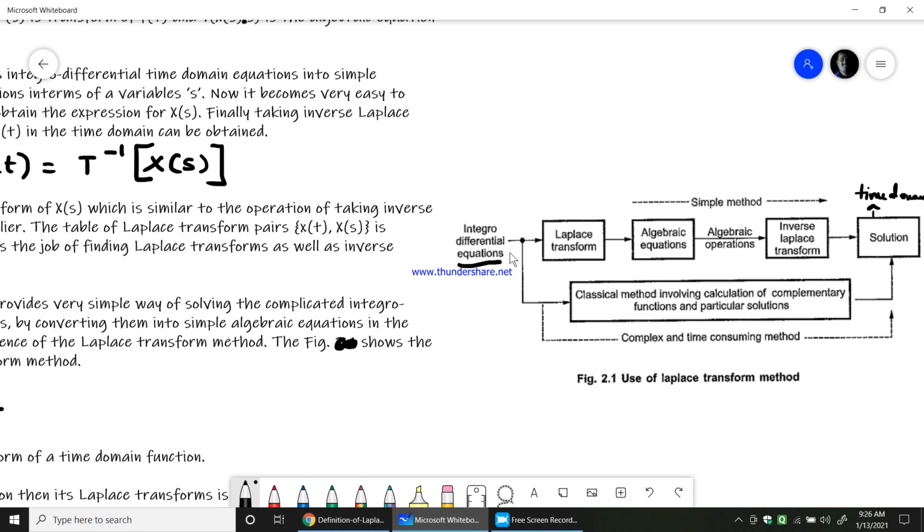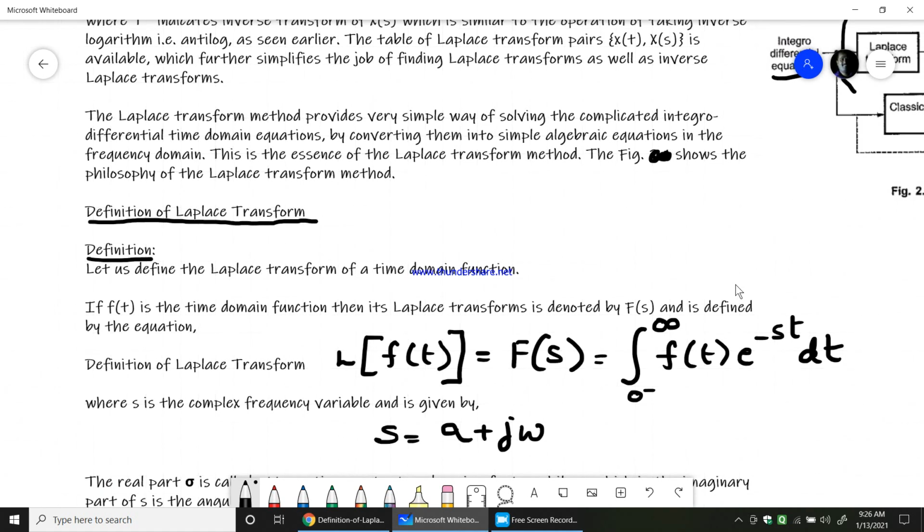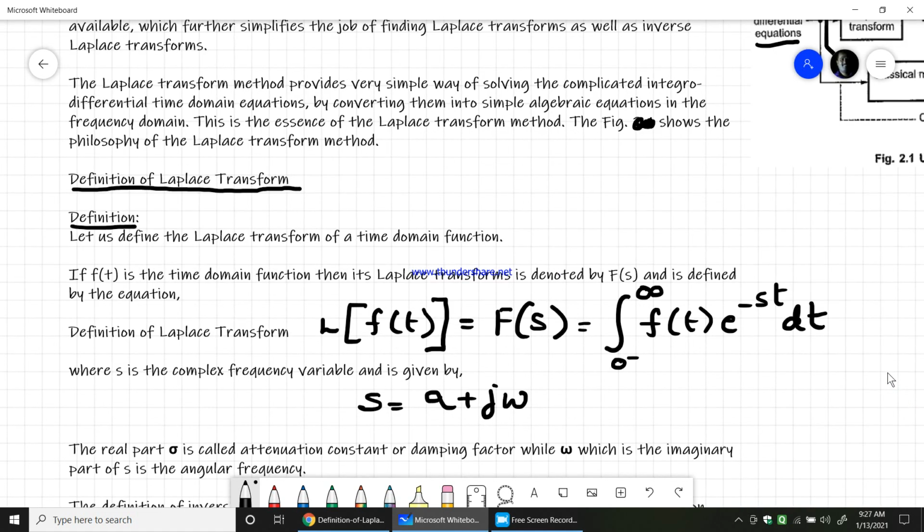When you have an integral differential equation, if you use the classical method involving calculation of the complementary function and particular solutions, that becomes a very complex and time consuming method. Therefore the Laplace transformation becomes a very simple method to find the final solution of any time domain integral differential equation. So this is the figure you can see here. Anyway, let us now define the Laplace transform: how to obtain the Laplace transform of any given function.